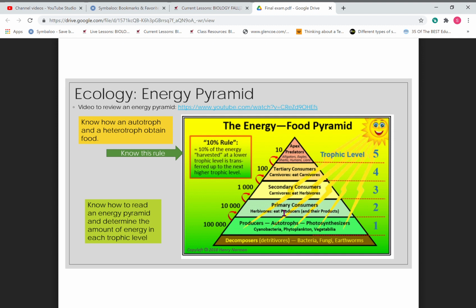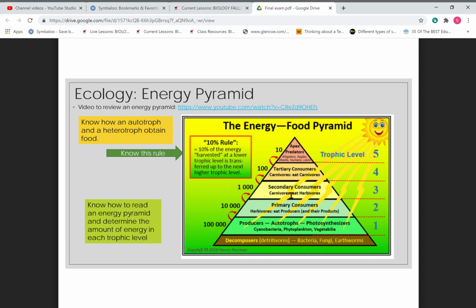So when that happens, you lose 10% of the energy as you go up the trophic level. So from here, if I have 100,000 kilocalories, it goes down to 10,000 as this one consumes the producers.